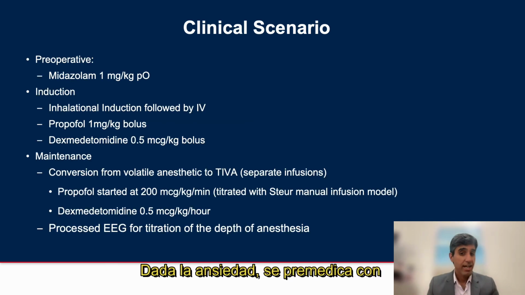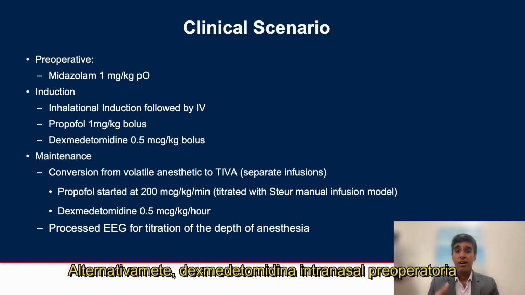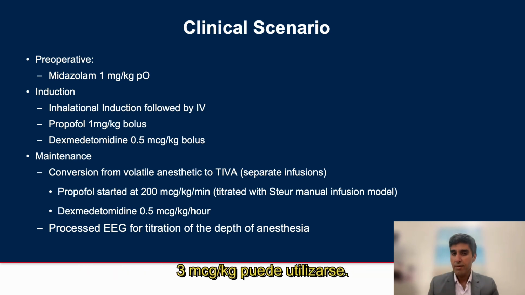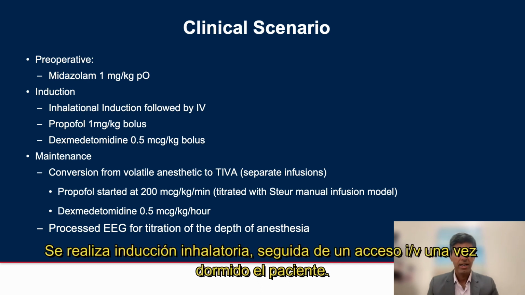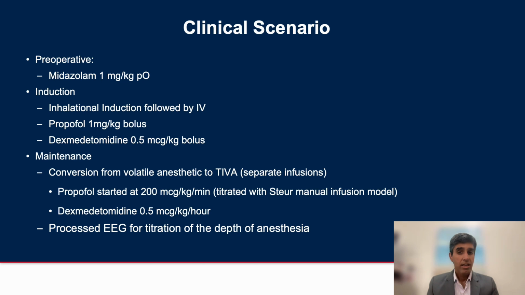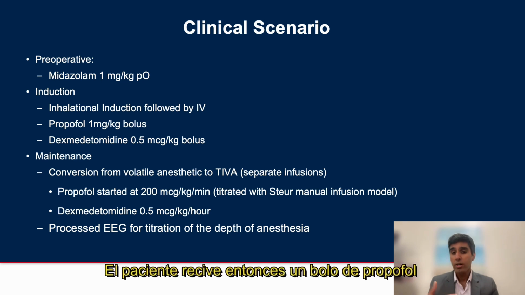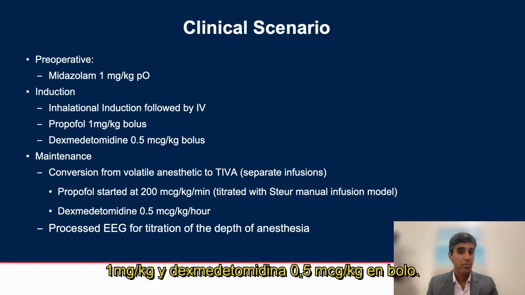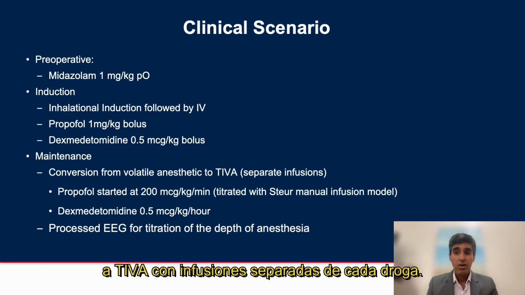Given the patient's anxiety, a premedication of midazolam 1 per kilo PO is given preoperatively. Alternatively, intranasal dexmedetomidine 3 mics per kilo could also be used. The patient undergoes inhalational induction followed by an asleep IV. The patient then receives propofol 1 per kilo bolus and dexmedetomidine 0.5 per kilo bolus. The volatile anesthetic is then converted to TIVA with separate infusions for each drug.